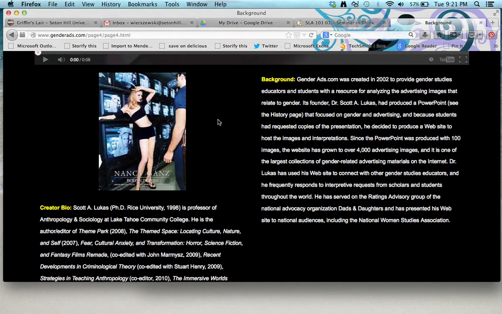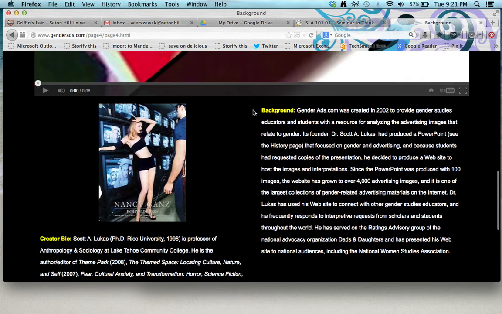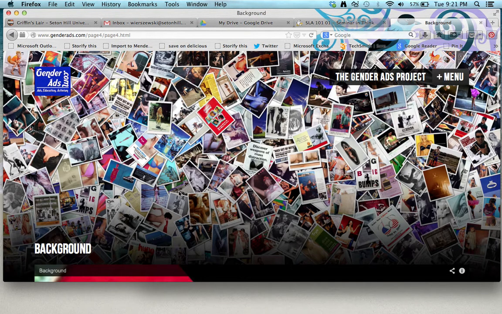So this is actually a .com. It used to be that domains could tell us a lot about websites, but in today's age, pretty much anyone can buy any kind of domain name that they want. So don't be fooled automatically just because something's a .com that you can't use it. And the same goes for don't be fooled by just a .edu or especially a .org. That doesn't automatically mean that something is good.